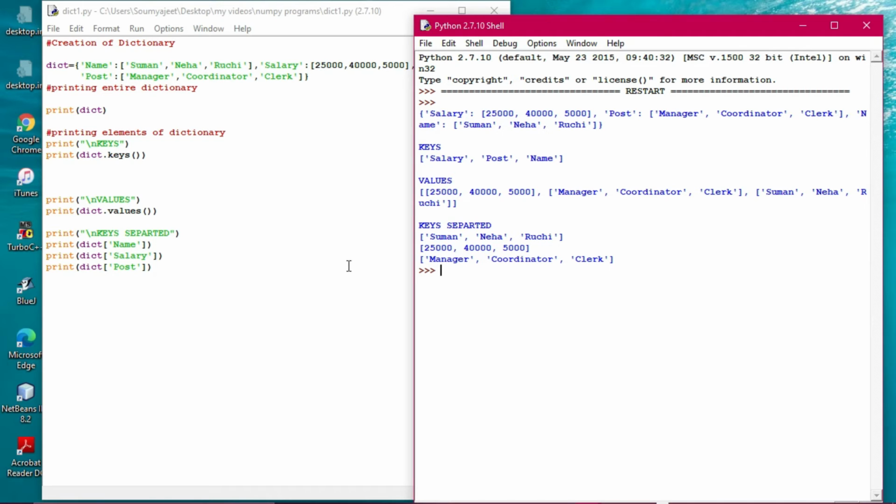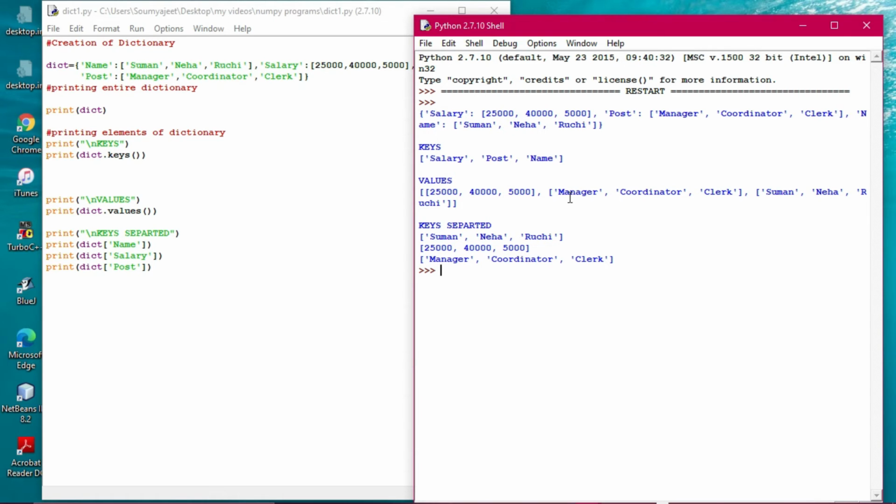So in this way, what is happening? You will get everything. And you will see one thing: it has been printed in this order. Salary, first salary has come. Then post has come, and after that the name has come. All right, this is the order. Actually the things are there, but even though we have given the post and the Suman and all in this way, it is following the ASCII value actually.